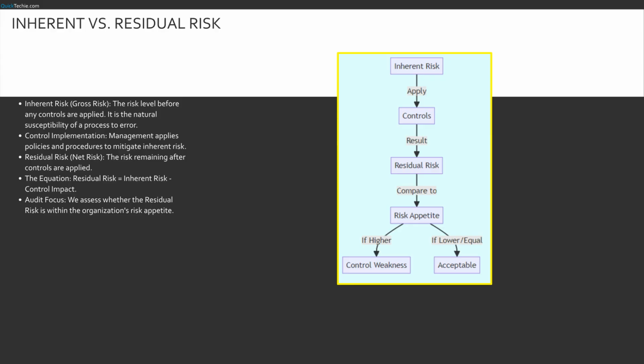Follow the transformation in this diagram. We start with inherent risk at the top. We apply controls. These are the brakes and seatbelts. The output is residual risk. But we aren't done. We must compare that residual risk to the organization's risk appetite. If the remaining risk is higher than the appetite, we have a control weakness, an audit finding. If it fits within the appetite, the process is acceptable. This logic drives our testing strategy.